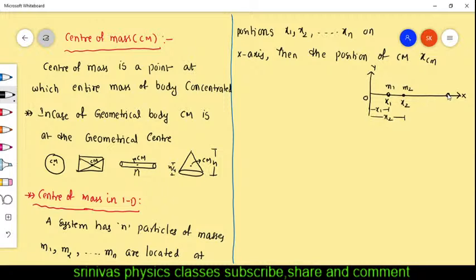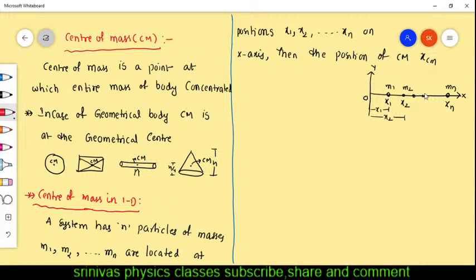There are so many particles like this, and this is the nth particle. Its mass is m suffix n, and its location we can consider as xn. Like this, the positions and masses of the n particles are given, and this is one body on the x-axis. It has n particles.